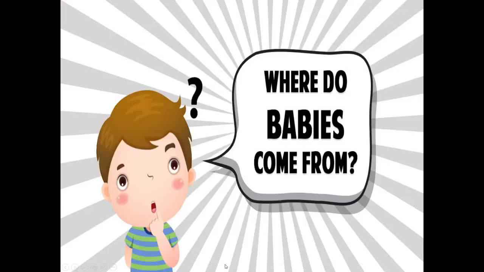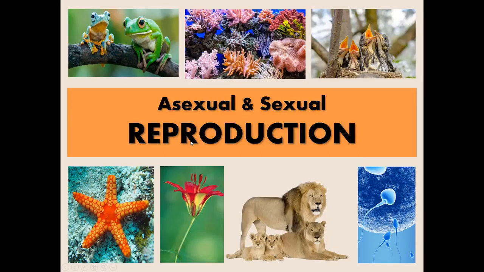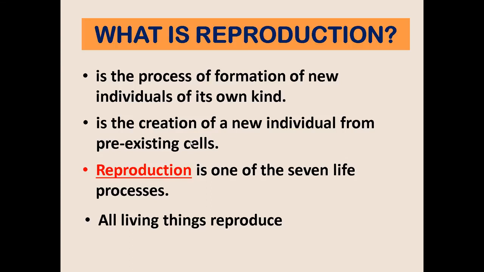So do you sometimes ponder where babies come from? To answer that, let us have the lesson asexual and sexual reproduction. So what is reproduction? Reproduction is the process of formation of new individuals of its own kind. It is the creation of a new individual from pre-existing cells. Reproduction is one of the 7 life processes. And remember that all living things reproduce.